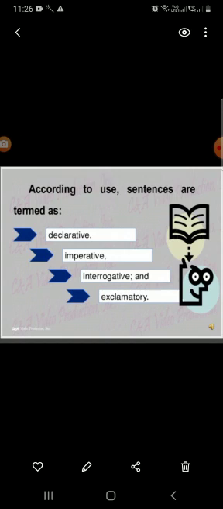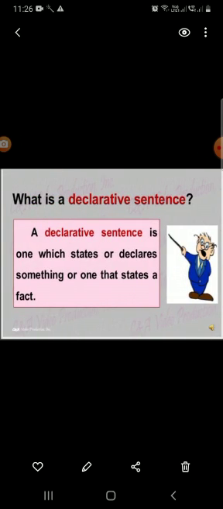On the basis of its usage, sentences are termed as declarative, imperative, interrogative and exclamatory. These are the four kinds of sentences. So let us understand each one of them.